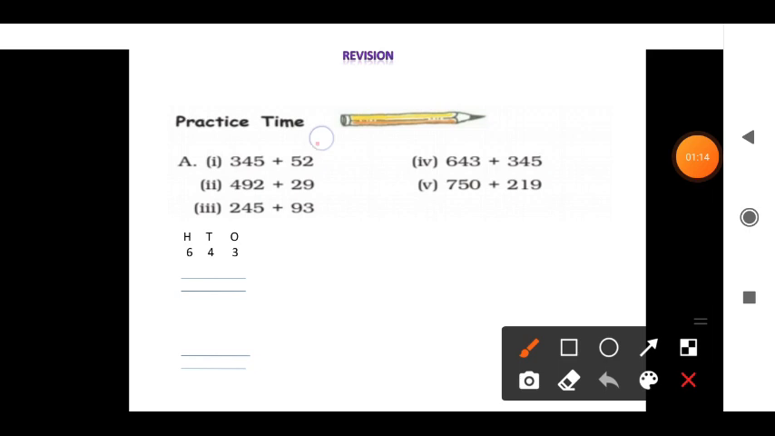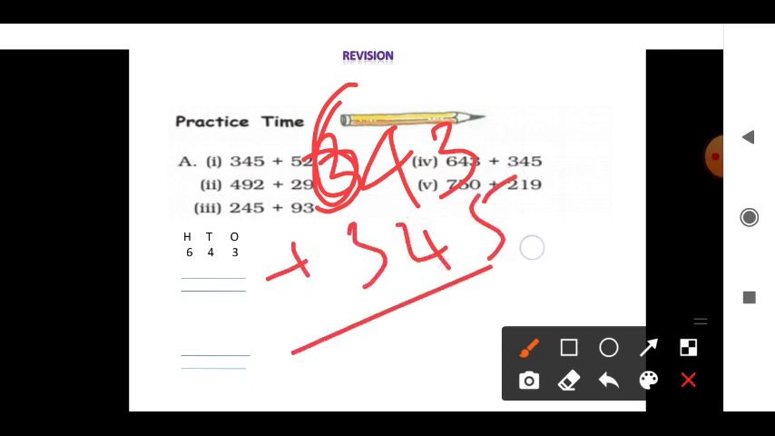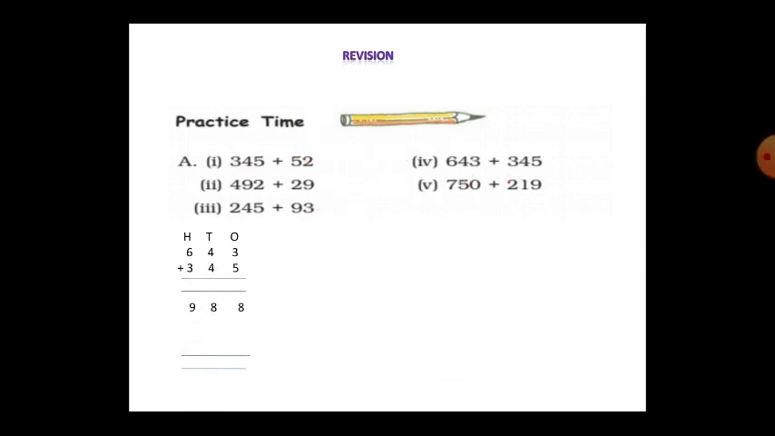Now, let me see 643 plus 345. See, 5 plus 3 is 8. 4 plus 4 is also 8. 6 plus 3 is 9. So the answer is 988. So, like that only.